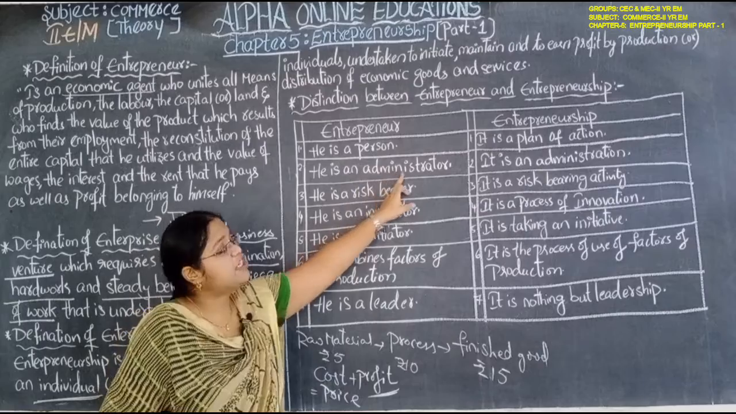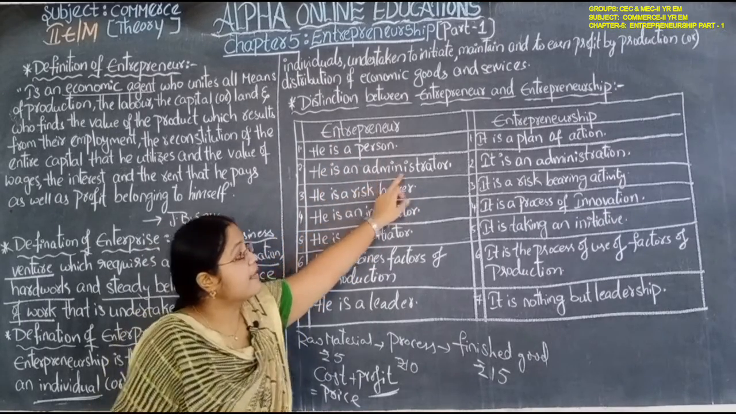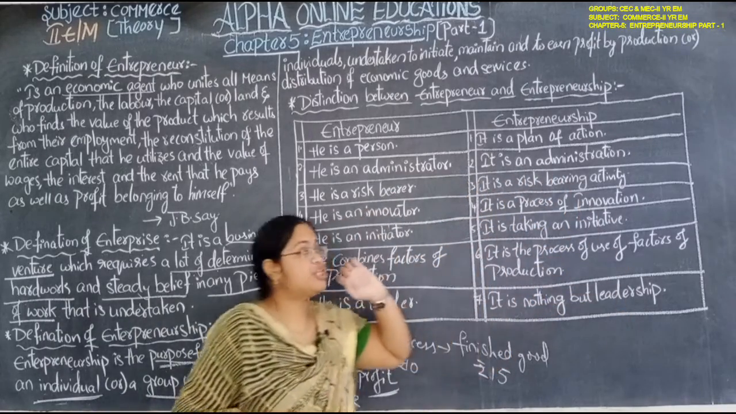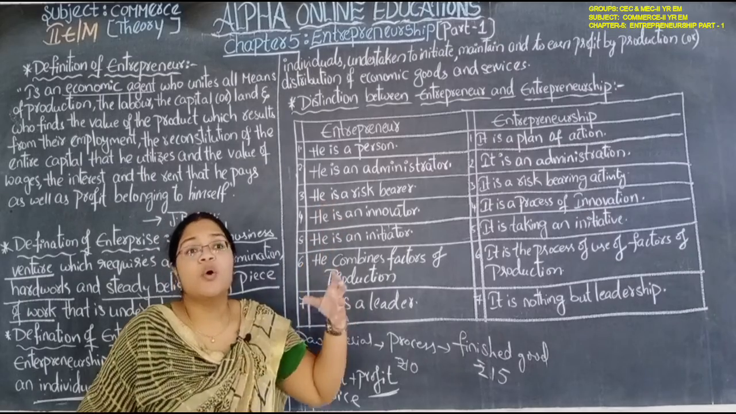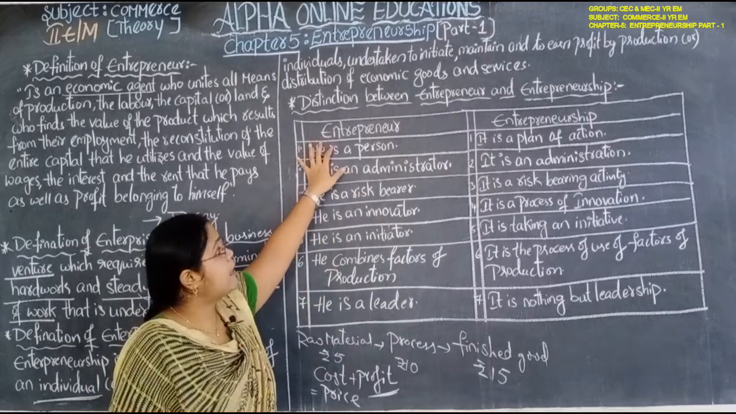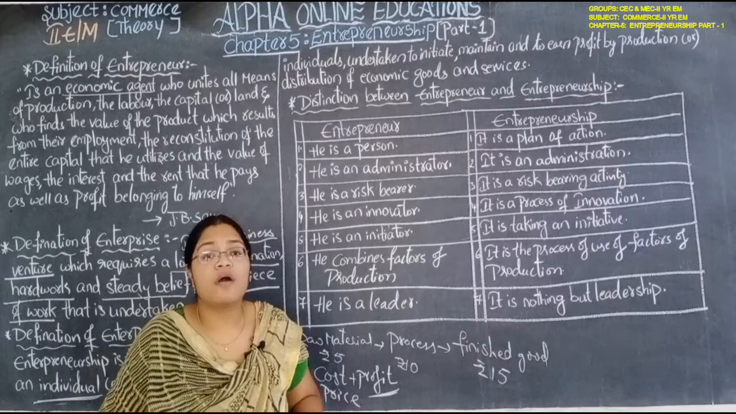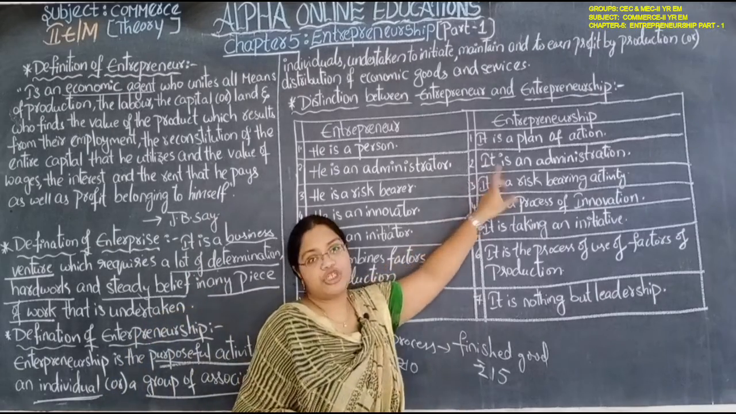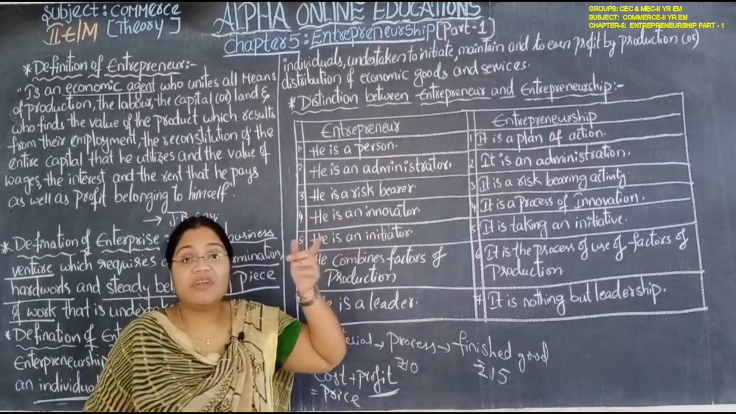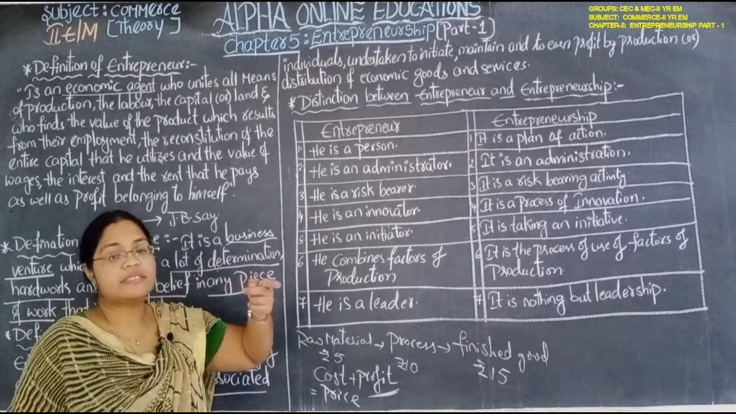This entrepreneur is an administrator. Entrepreneurship is administration. Administration means who controls, who manages, who does everything. That is the entrepreneur, and these controlling, managing activities are going on in the entrepreneurship. The activities are carried out by the entrepreneur. Are you getting what I want to say?